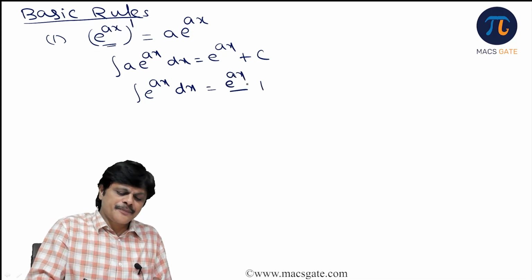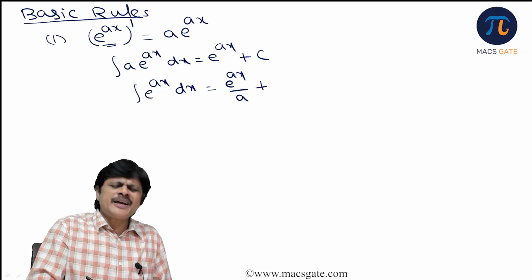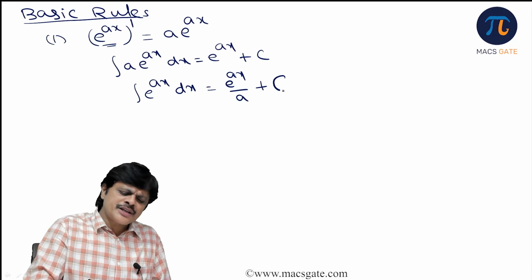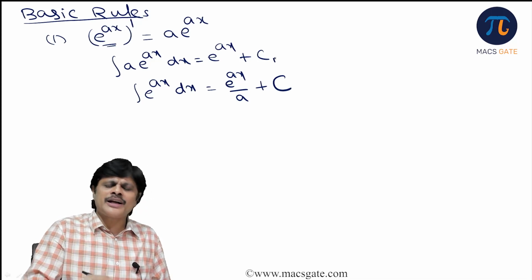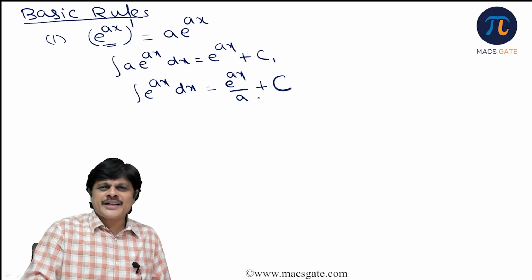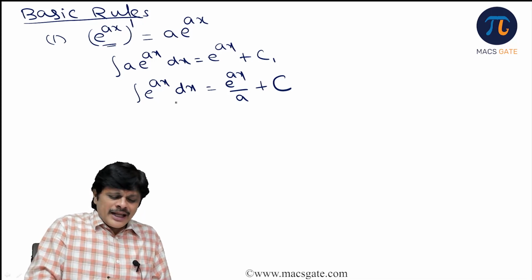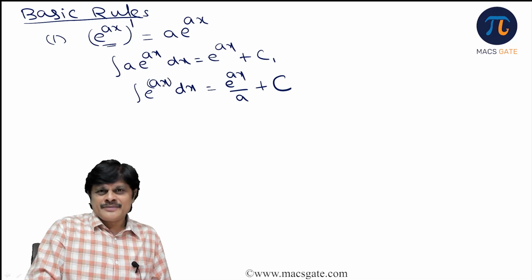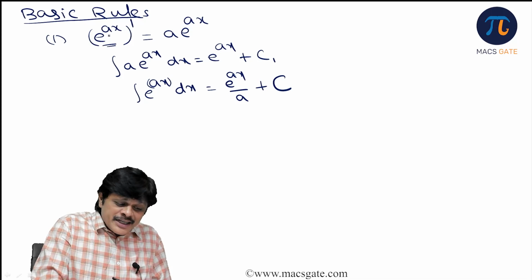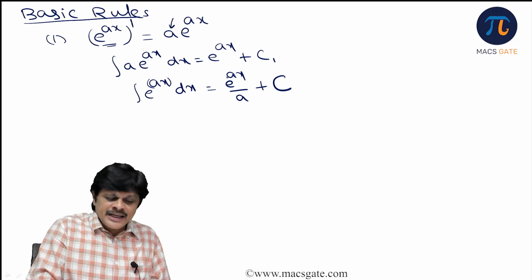And this c by a is just a constant. C by a, c, they are all constants. You can put some other constant. You can initially call it c1, then c1 by a is some other constant. So this is the idea. What actually happens is, when you do integration and we have a linear term with coefficient a, you have to divide by it. When you differentiate, the linear term coefficient is multiplied. In integration, the linear term coefficient is divided.